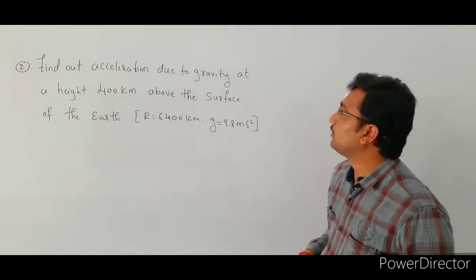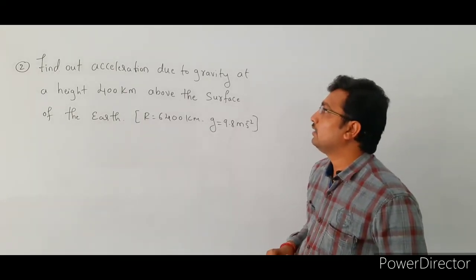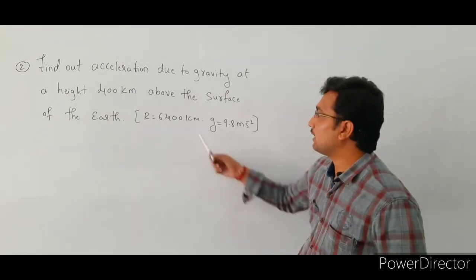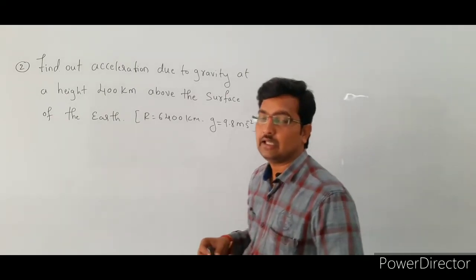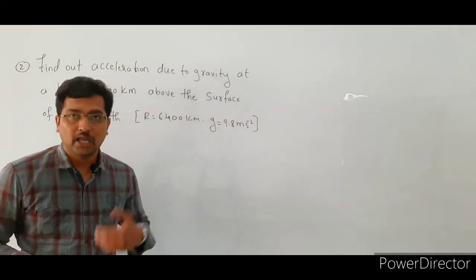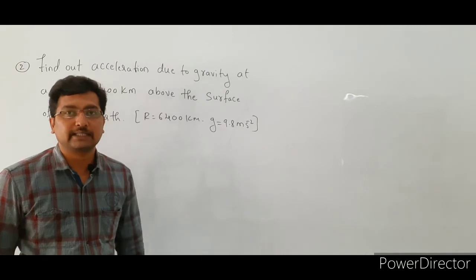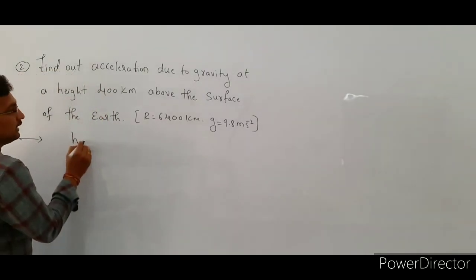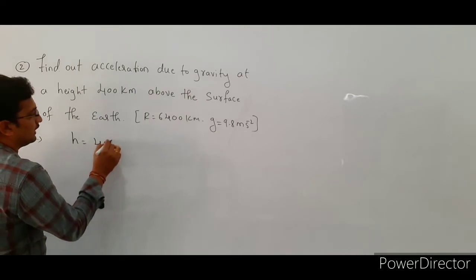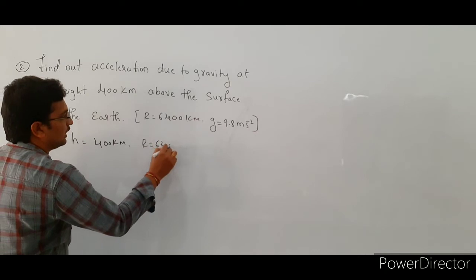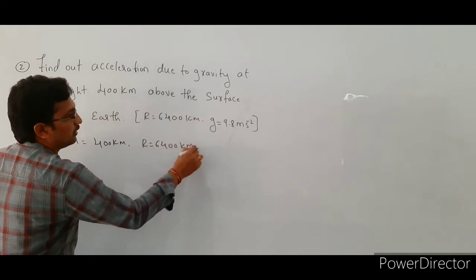Find out acceleration due to gravity at a height 400 km above the surface of the earth, right. So they have given R value and the g value. So this problem is also based on the variation of acceleration due to gravity above the earth's surface. But in this case they have given the h value. So what is the h value here? That h value is 400 km and R value is 6400 km, right.